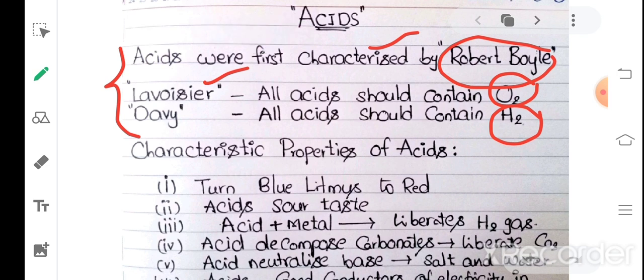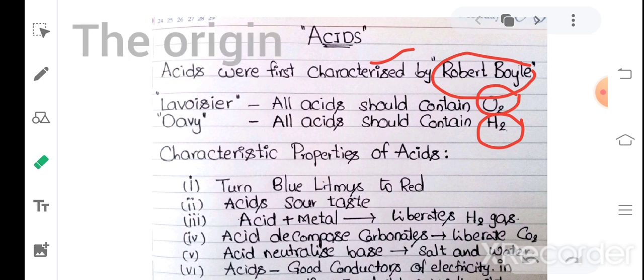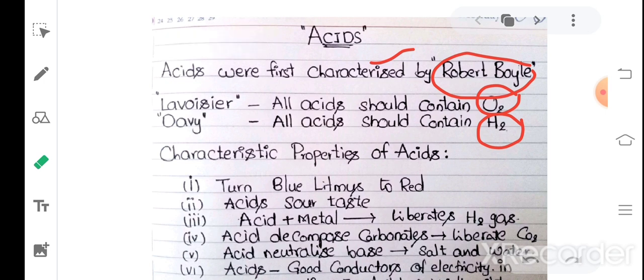Before that, what are the properties of acids? Already discussed, acids turn blue litmus to red and acids taste sour. These two points we already discussed in the introduction video. And the next one is important: acid reacting with metal. When acids react with metals, they liberate hydrogen gas.